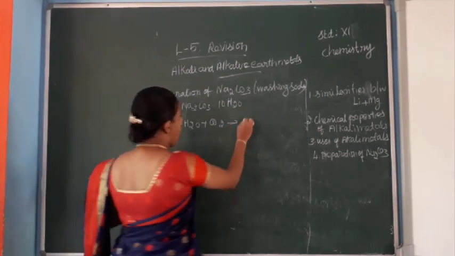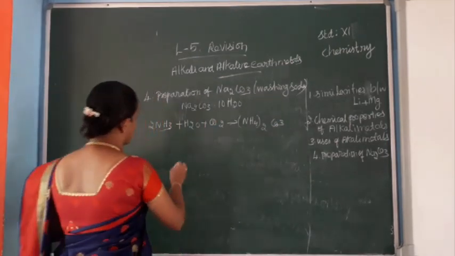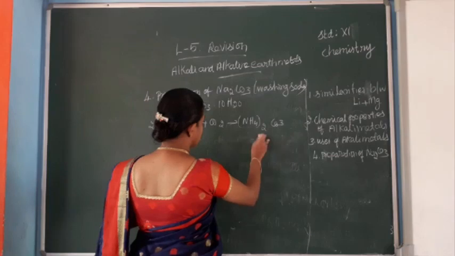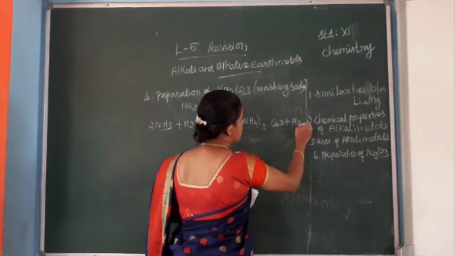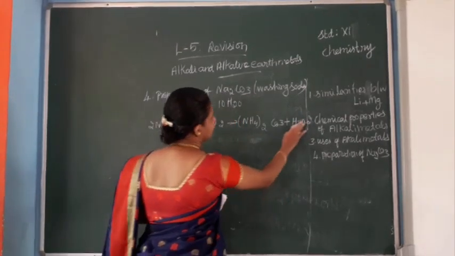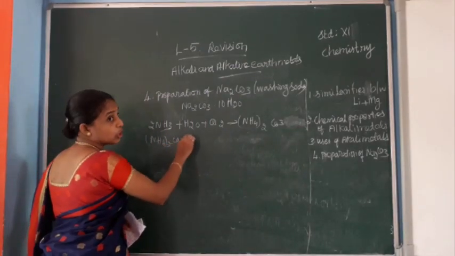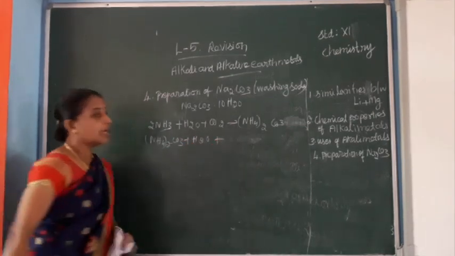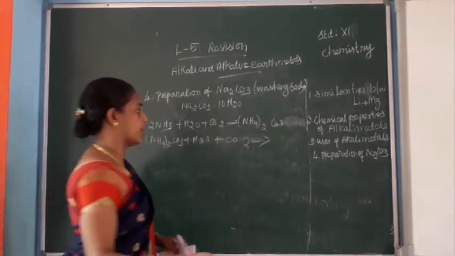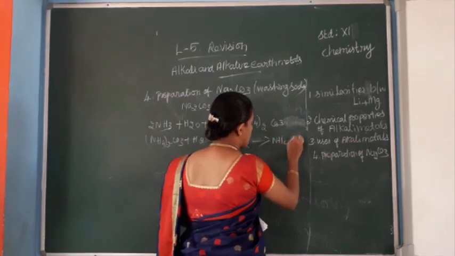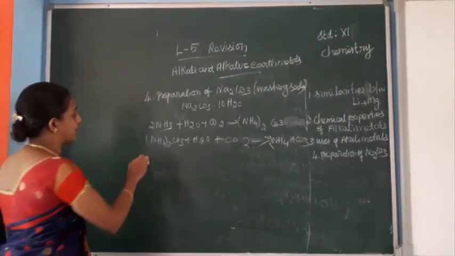We will get ammonium carbonate. This ammonium carbonate again reacts with water and carbon dioxide. We will get ammonium bicarbonate.